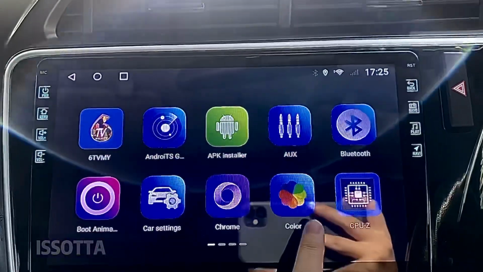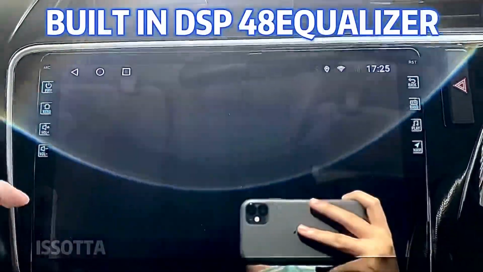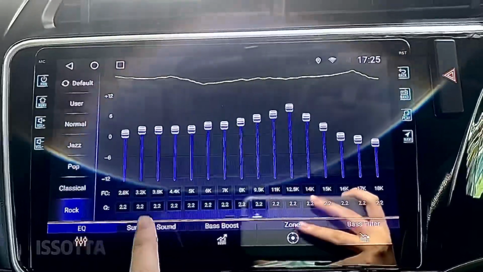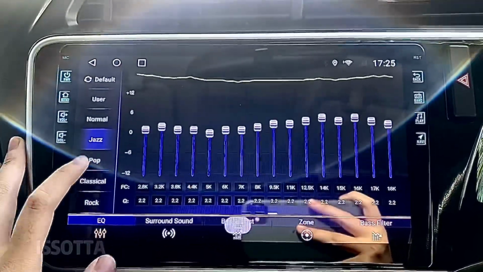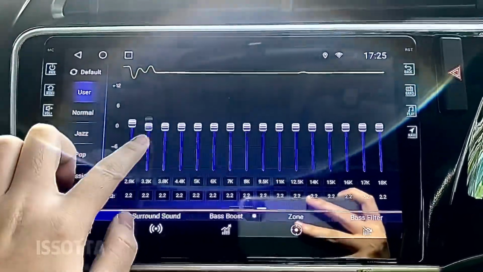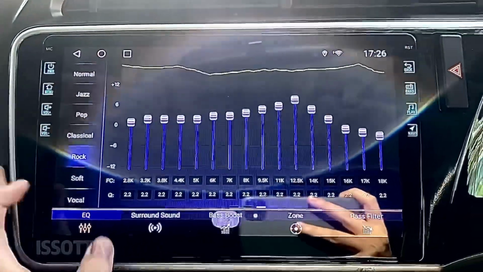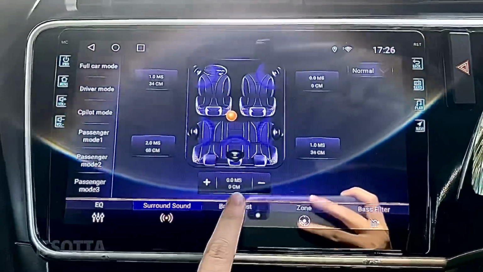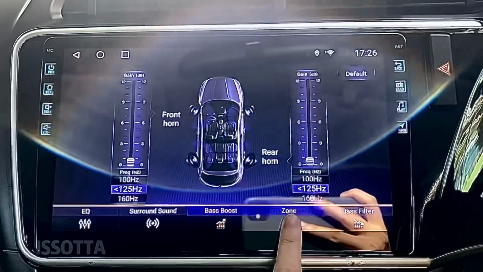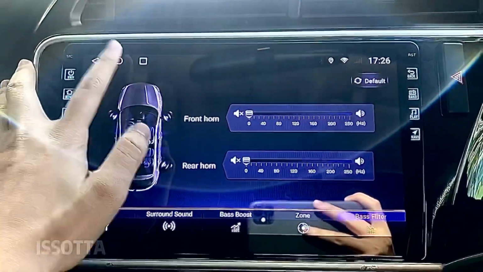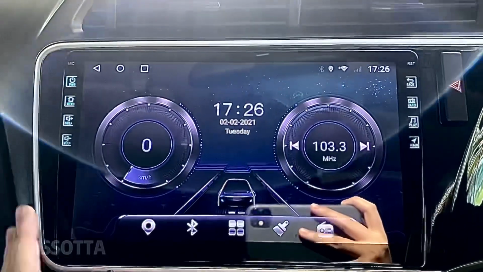So this is with built-in DSP 48 equalizer. So one page there is 16, so there are 3 pages. Total 48. So you can adjust here, or you can adjust yourself, or you can follow this preset one. So this is the surround sound. You can adjust also. Bass, this is to adjust bass, zone, and bass filter. So all can be adjusted very detailedly. So this player is very fast speed and the sound is very nice.